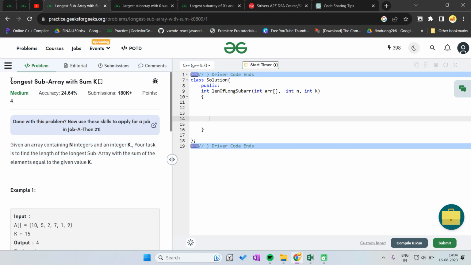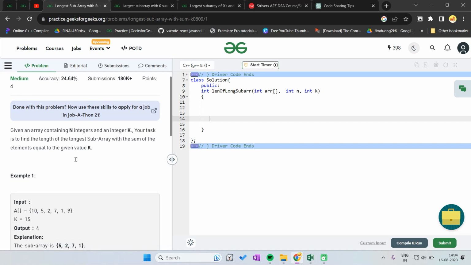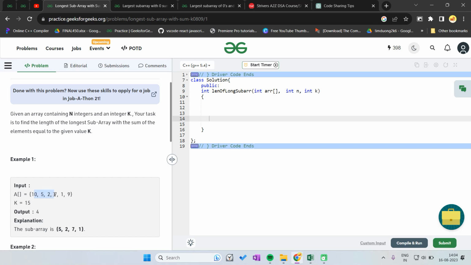So today we are going to solve the question longest subarray with sum k. In this question we are given an array and we have to find the subarrays whose sum equals k, and we have to maximize the size, like which subarray gives the sum k and has the maximum size.